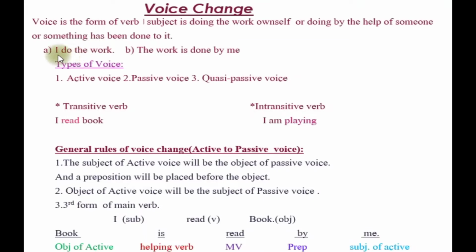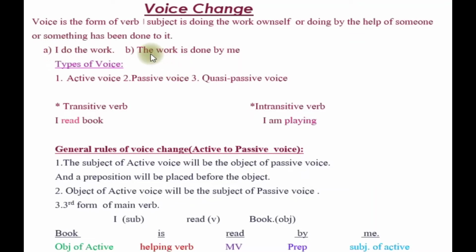So here you can look that I do the work. That means I is active here. I is the subject and the work is directly done by I. So I directly here does his job. So here I is active.